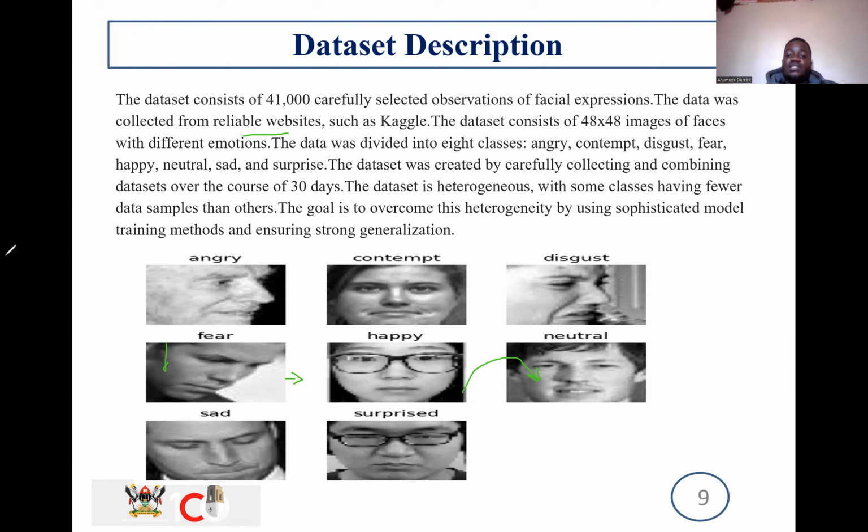And then the dataset consists of 48 by 48 images of faces, and these include the angry, the contempt, the disgust, the fear, the neutral, the sad, the surprise, and the rest. And all these were collected over a period of about 30 days, if I'm not wrong.